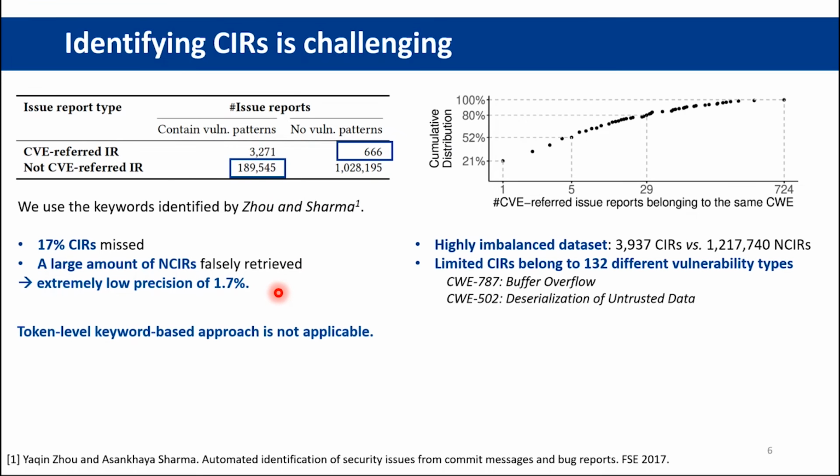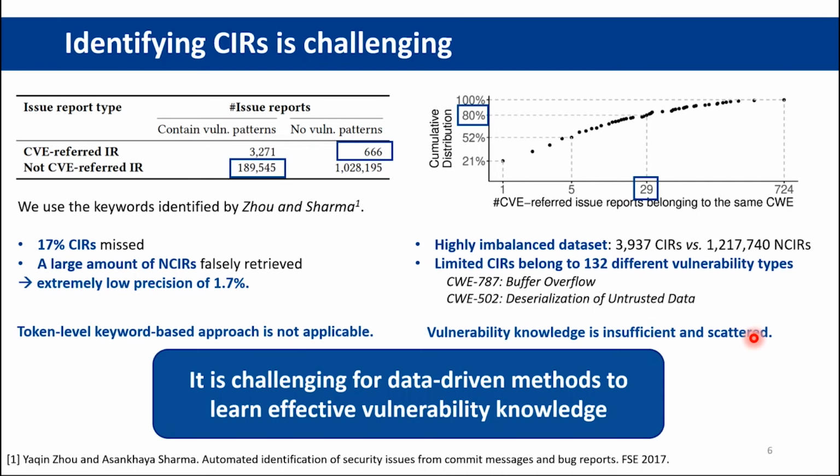Besides, our dataset is highly imbalanced, and the limited CIR data belong to 132 vulnerability types with diverse causes and behaviors. This figure presents the cumulative distribution of the number of CIRs belonging to the same CWE category. Nearly 80% of CWE categories have less than 30 CIRs. Thus, the vulnerability knowledge is insufficient and scattered. These two findings show that it is challenging for data-driven methods to learn effective vulnerability knowledge.